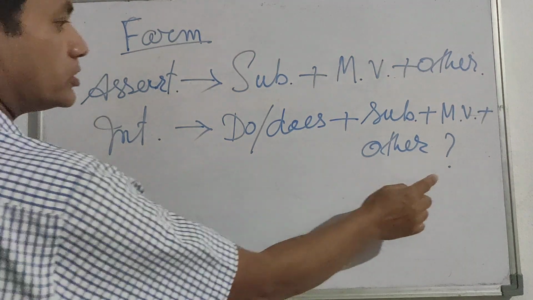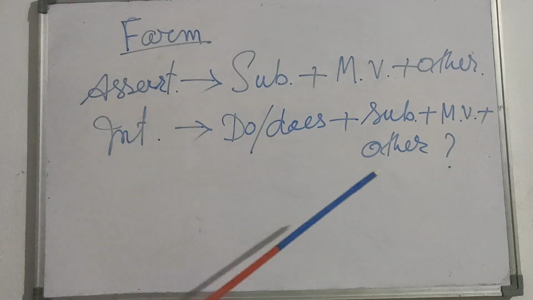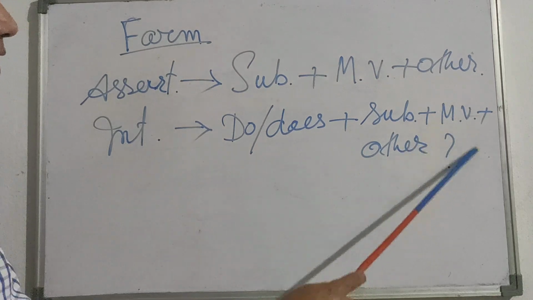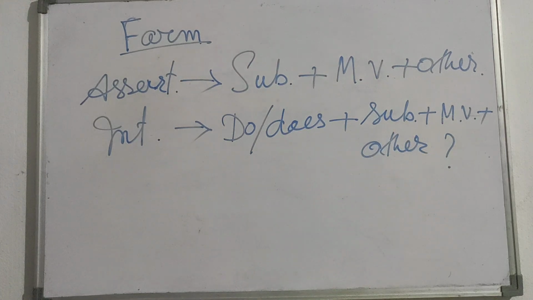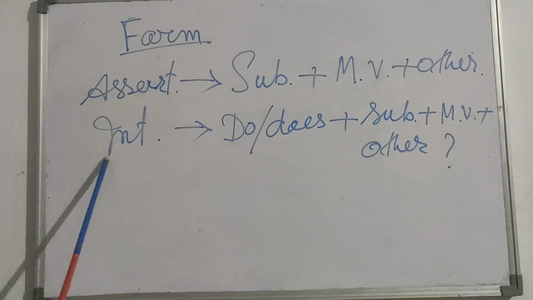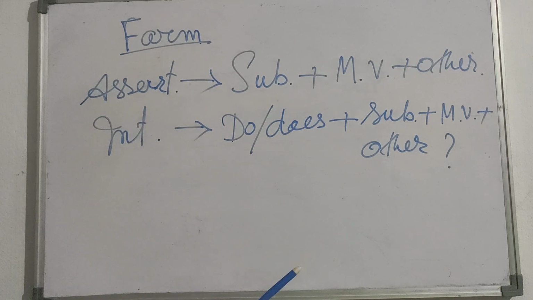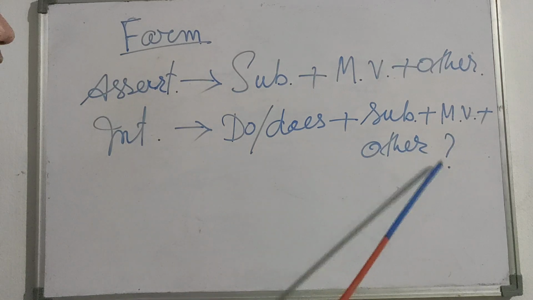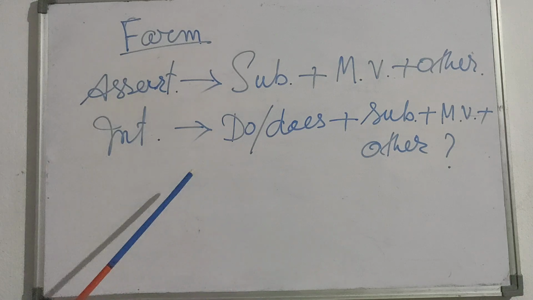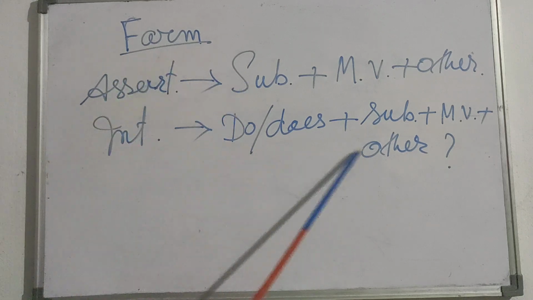If we don't use this question mark, the sentence will not be correct, because we are writing an interrogative sentence. An interrogative sentence is used to ask a question. When we are going to ask a question, we should use that question mark. Okay, this is the form, the structure, of an interrogative sentence.